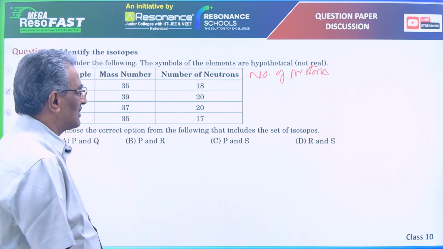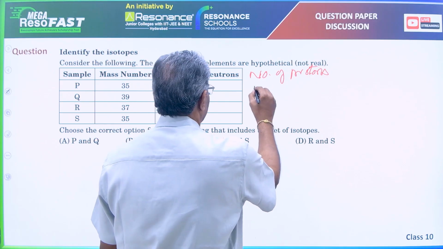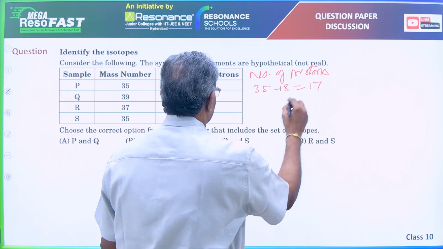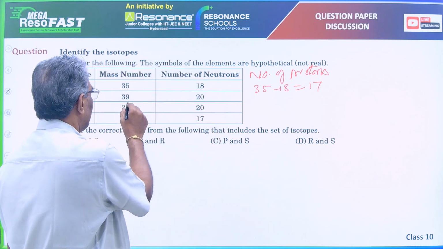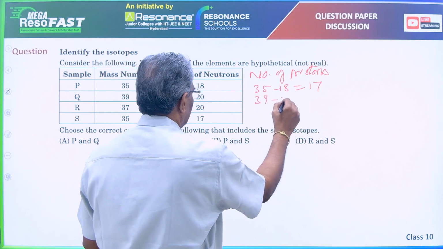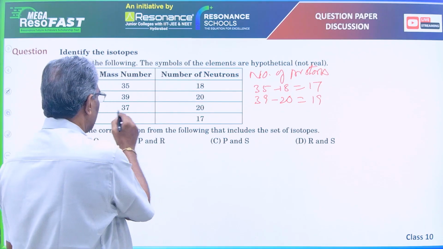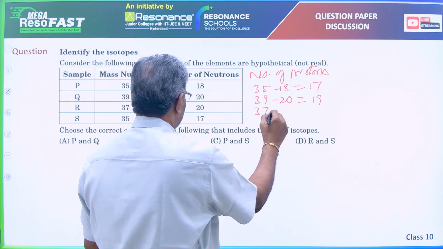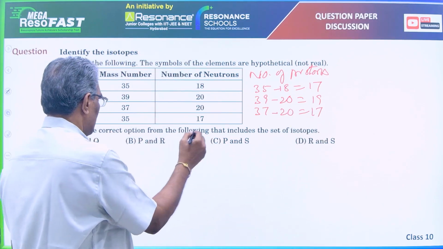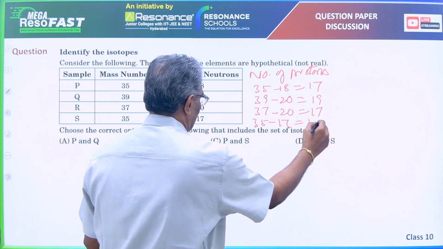Number of protons is equal to mass number minus number of neutrons, that is 35 minus 18, that is 17 for the first one, that is P. For the second one, 39 minus 20, that is equal to 19. For the third one, R, 37 minus 20, that is equal to 17. For S, 35 minus 17, that is equal to 18.